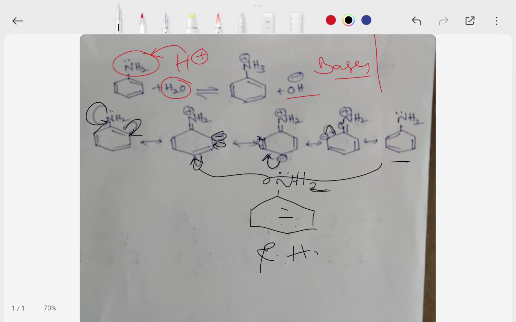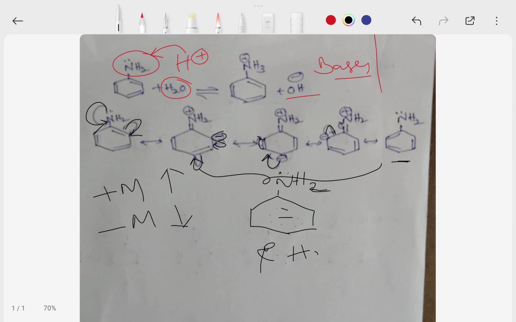Here also, electron releasing groups, that means plus M groups, increase the basicity of aniline, and electron withdrawing groups decrease the basicity of aniline.